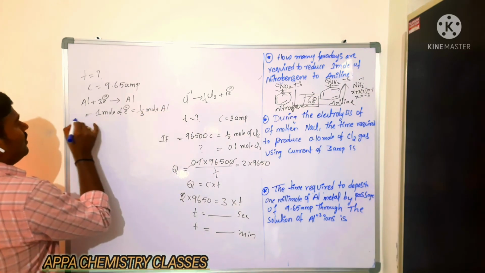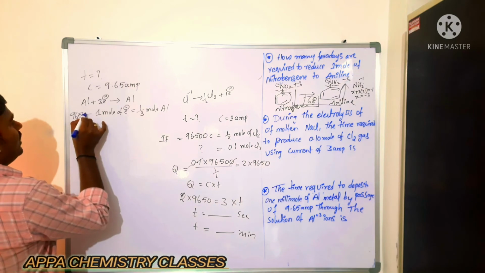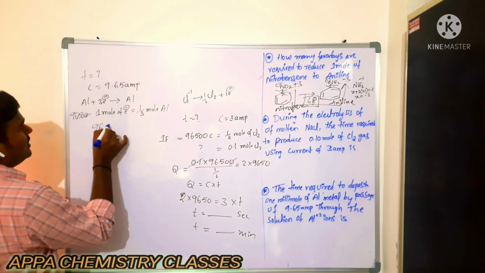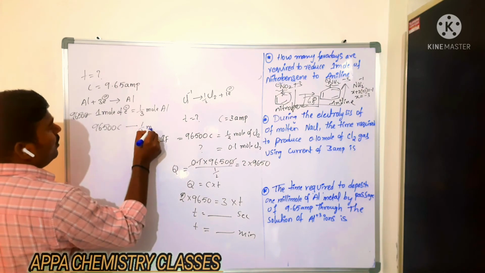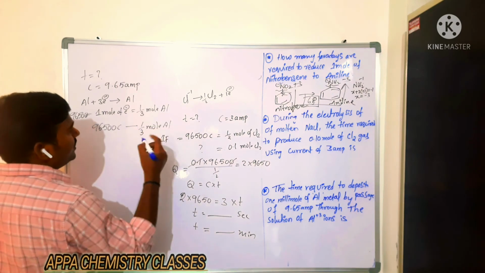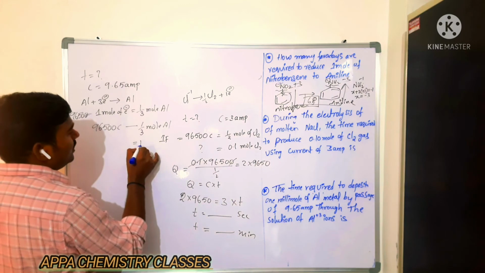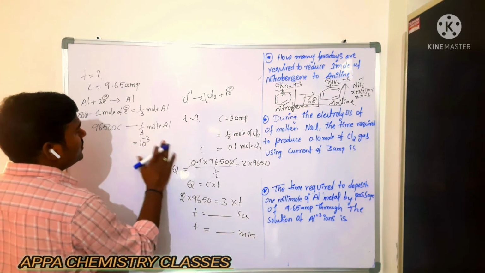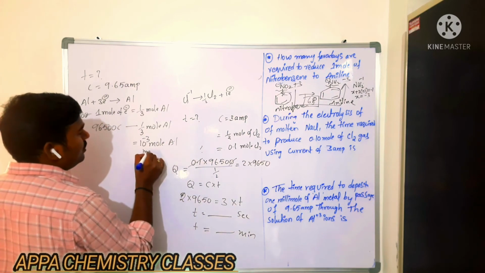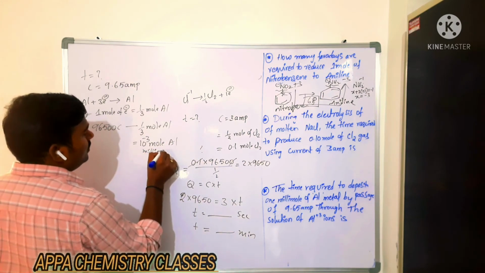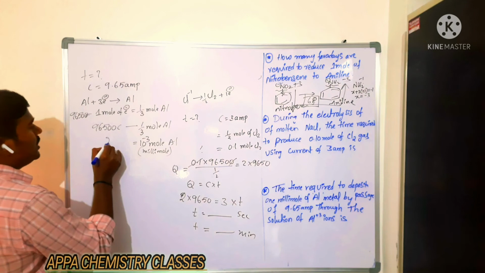1 mole of electron is nothing but 96,500 coulomb. So 96500 coulombs will deposit 1 by 3 mole of aluminium. But what they are saying is millimoles, that is nothing but 10 power minus 3 moles of aluminium, given in the question. Millimoles will have how much charge?